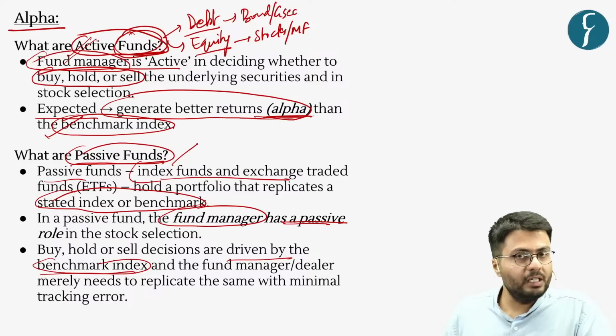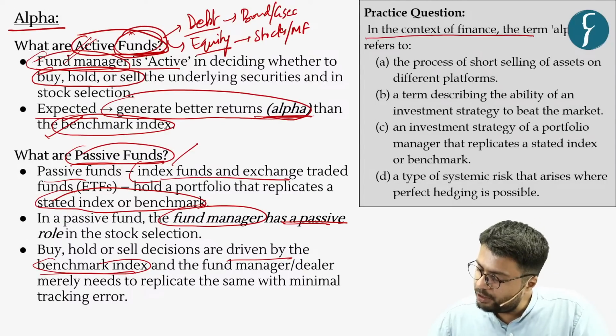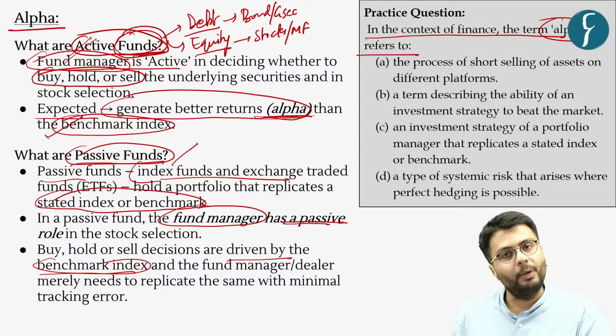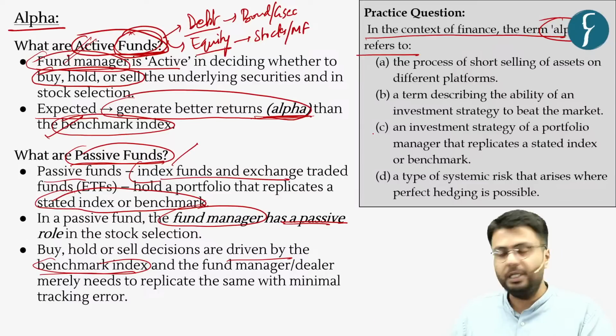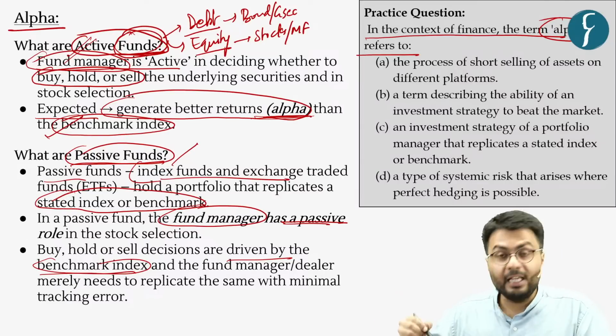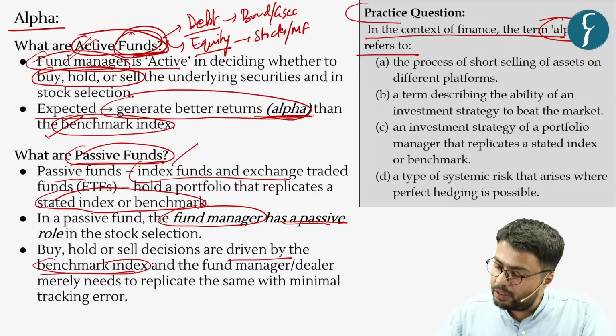So based on this information, let us now solve the practice question. In the context of finance, the term alpha refers to which of the following? Is it option A, option B, option C, or option D? Now I expect each and every one of your viewers to reply in the comment section with the answer to this practice question.